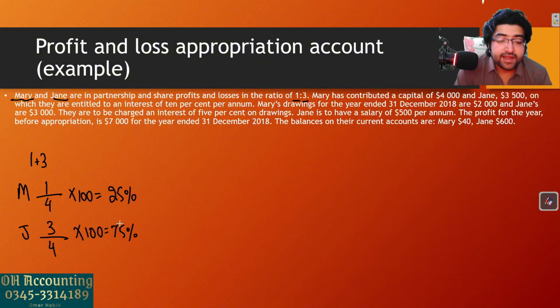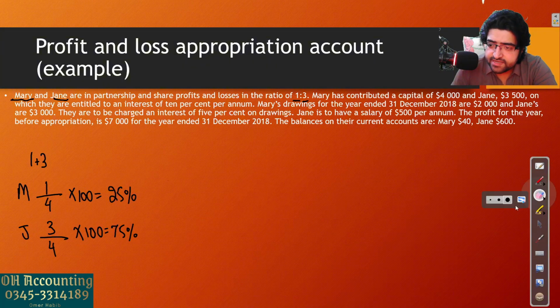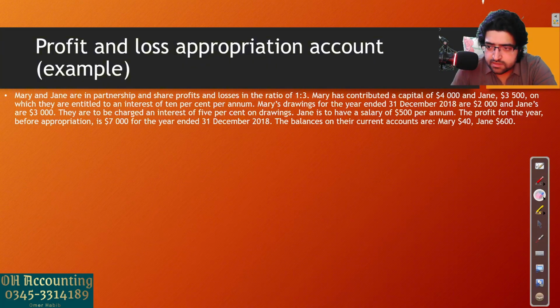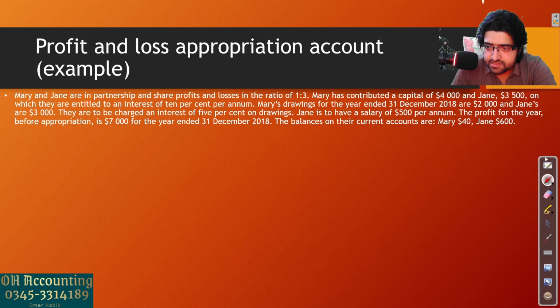This is how you will find the share of profit and losses in percentage if it is given in ratio form. Usually they will give you in ratio form, so you should know how to convert. Basic math.